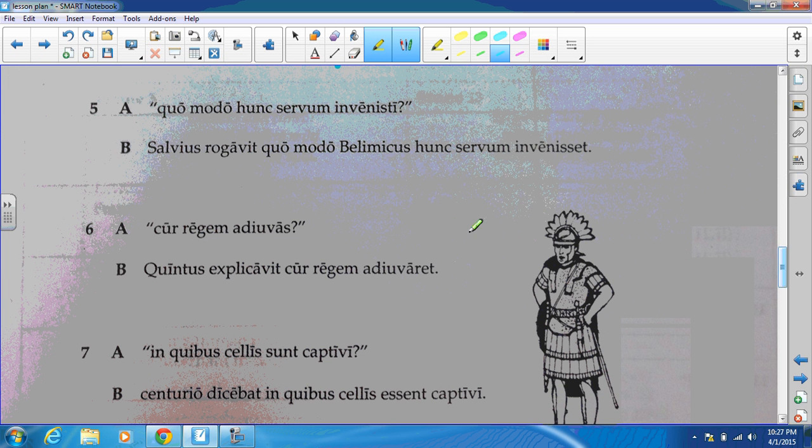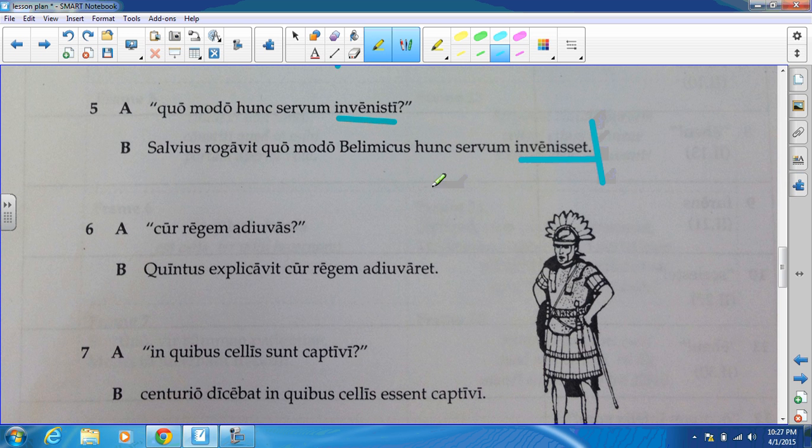We're at number 5 now. We have the main verb in winisti, which changes to in winicit. That ends the clause. The beginning of the clause is the question word quomodo. Translation: how did you find the slave?